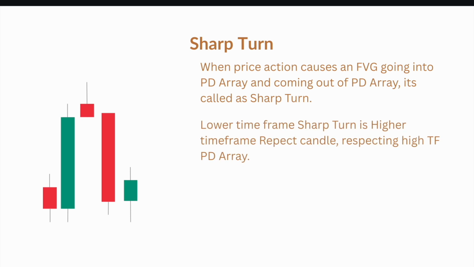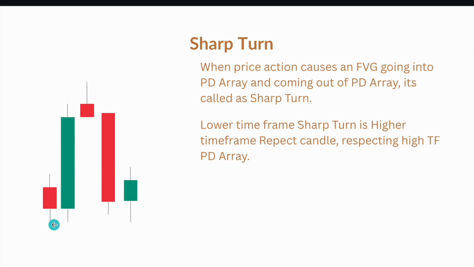There is a special type of fair value gap pattern which is called a sharp turn. It is a very powerful reversal pattern wherein we have a bullish fair value gap followed by a bearish fair value gap. These fair value gaps need not be overlapping. It could be at different prices. So this fair value gap could be at a lower or at a higher location, or this bullish fair value gap could be at a lower or this higher location.